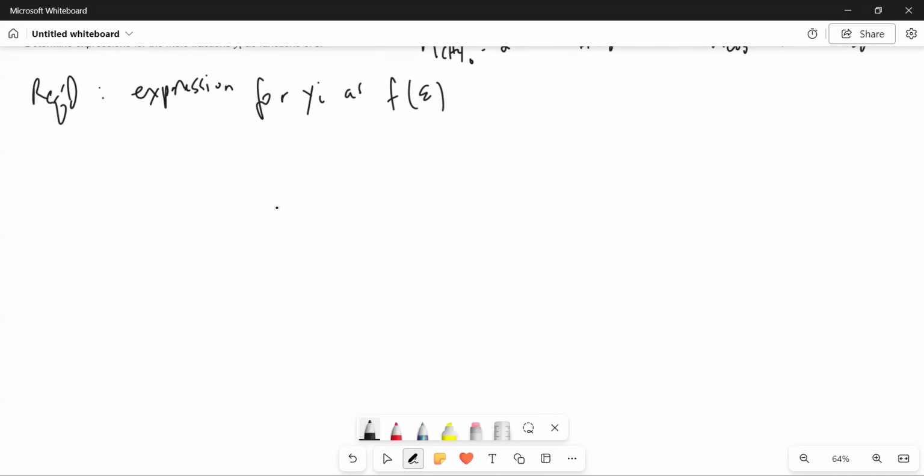First, nu. We want to get nu, which is the summation of all nu sub i. And what's nu sub i? It's the stoichiometric coefficient.